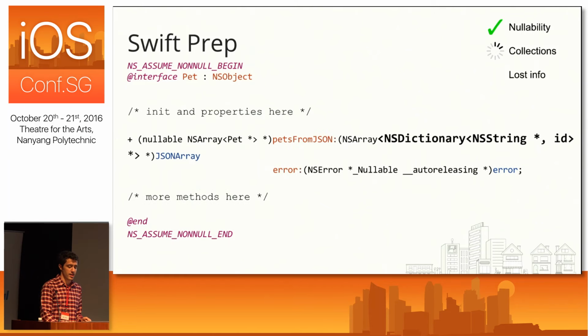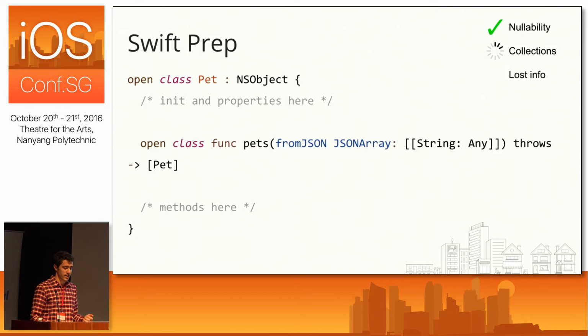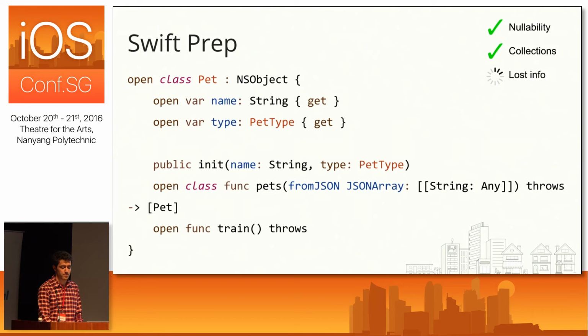And then for our JSON dictionary, that will be an array of dictionary where each dictionary has string keys and id values. Now that id is going to be bridged to an Any type in Swift, and that's actually okay here because that's accurate. The type of the value is going to be dependent on the key, and that's what we expect. So this is a much better situation. All right, and if we go back to Swift, we can see we now properly have, instead of an array of any, we have an array of dictionaries for our JSON array, and it returns an array of pets. So in general, this is a lot more useful to use in Swift now.